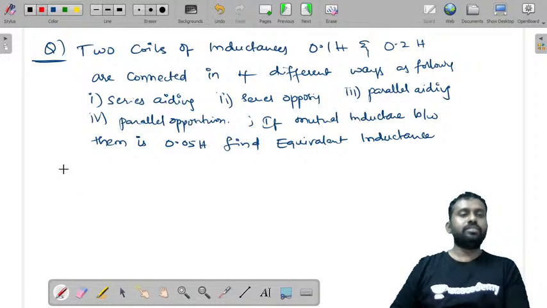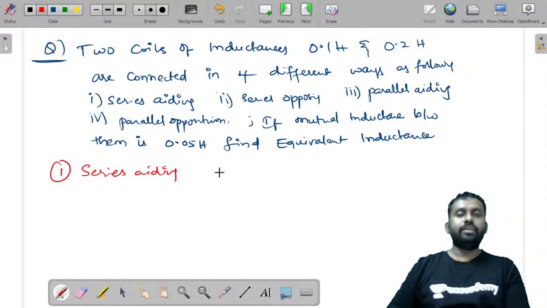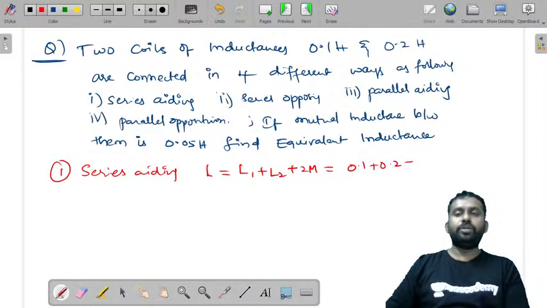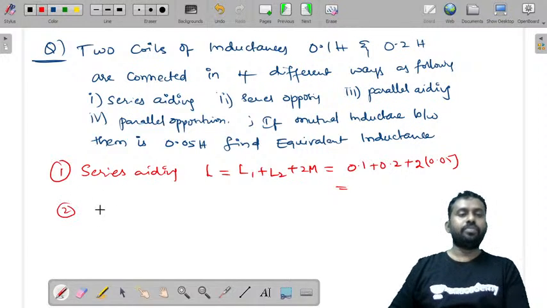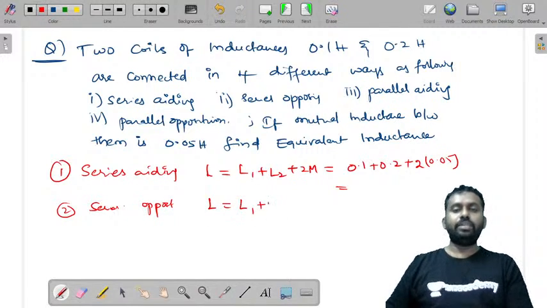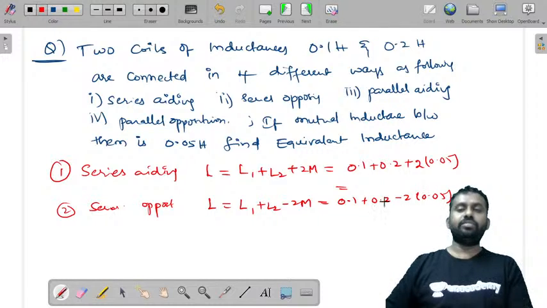So in the first case, we already know when we have series aiding, L is equal to L1 plus L2 plus 2M. Just substitute the values: 0.1 plus 0.2 plus 2 into 0.05. You'll get this value. When you have series opposition, L is equal to L1 plus L2 minus 2M. So 0.1 plus 0.2 minus 2 into 0.05. You'll get this in Henrys. I want you to solve this.